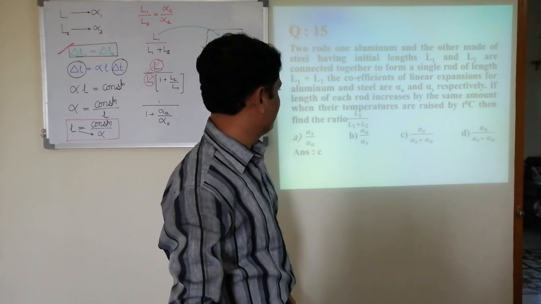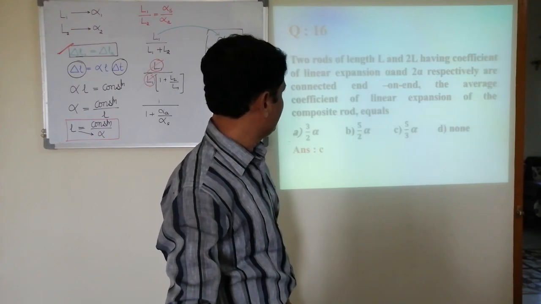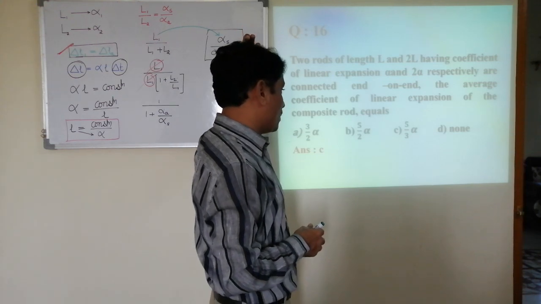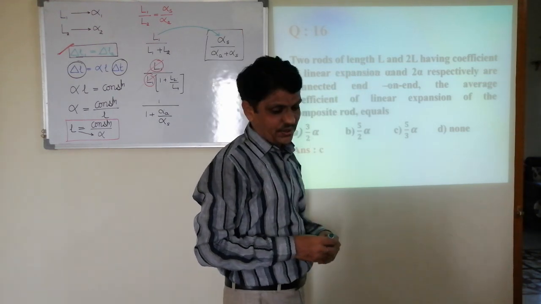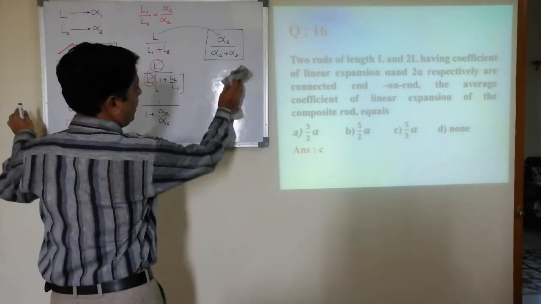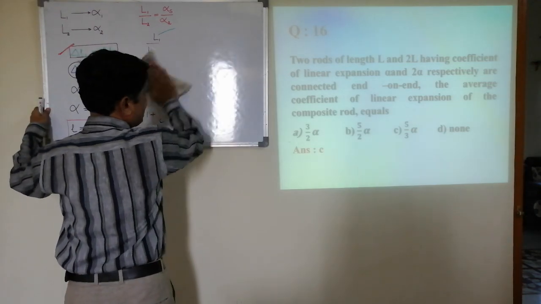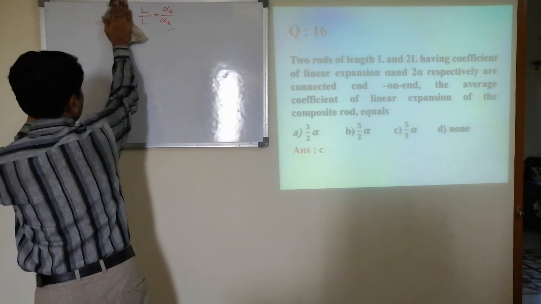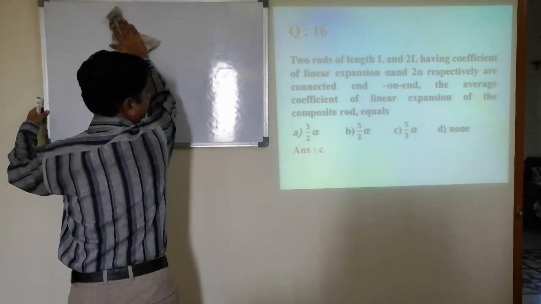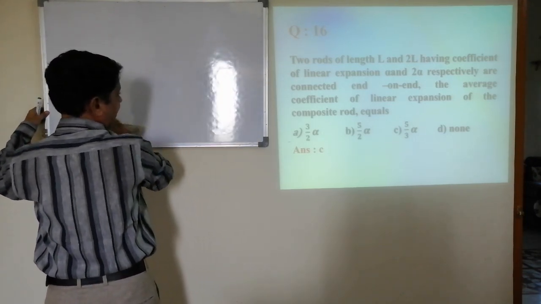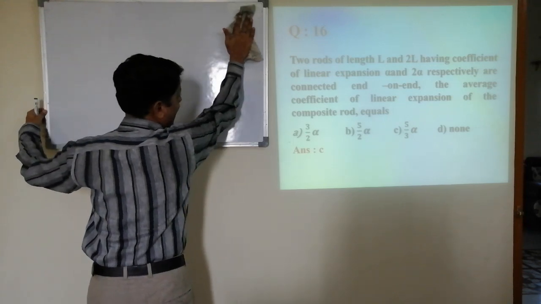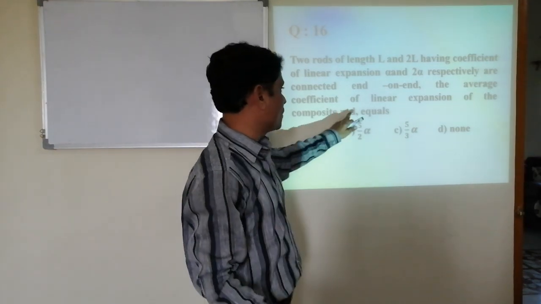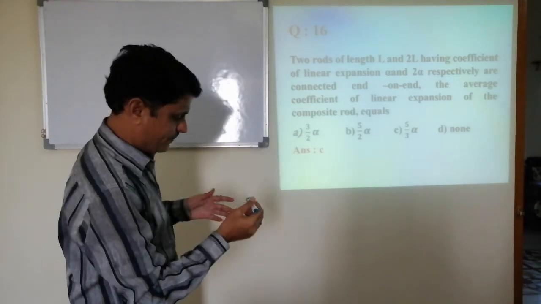Next question. Two rods of length L and 2L having coefficients of linear expansion alpha and 2 alpha respectively are connected end on end. The average coefficient of linear expansion of the composite rod is equal to.